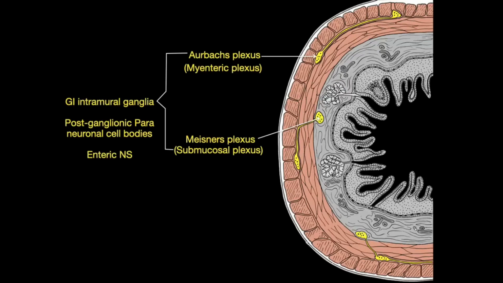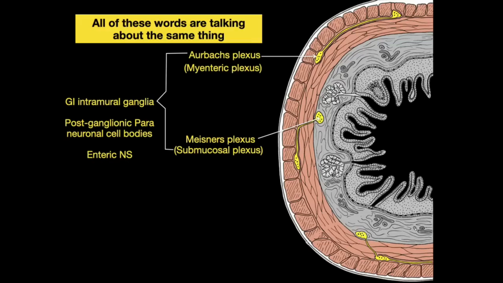But we have another name for it. It's just the enteric nervous system. All these words are talking about the same thing. The neuronal cell bodies that line the wall of the gut tube, either in the submucosal plexus or myenteric plexus, that help with its functioning. All of these are derived from neural crest cells. They're talking about the same thing. Yeah, thanks, anatomists. So let's talk about peristalsis.